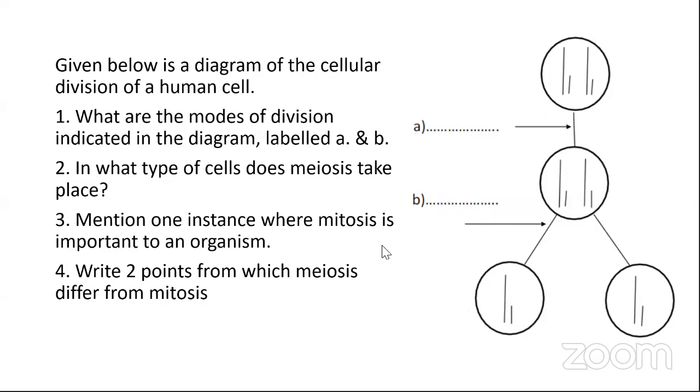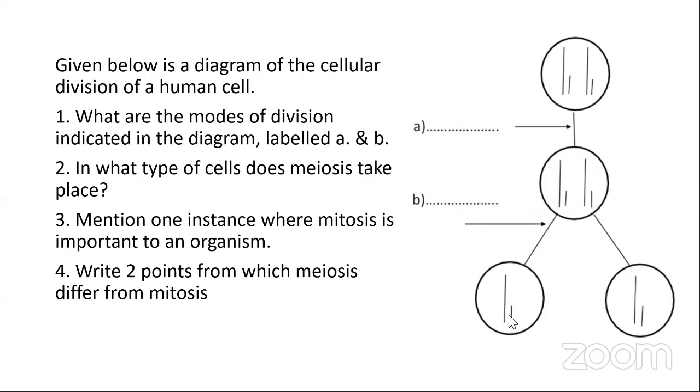Yes, cell division, mother cell. What are the modes of division indicated in the diagram labeled A and B? Exactly, now the answer is coming. Very good. Nuclear division and cytoplasmic division.